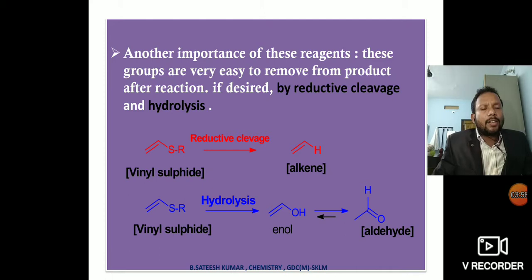See the hydrolysis process in vinyl sulfide. Vinyl sulfide undergoes hydrolysis to give enol. You know enol from the first chapter. Enol is an alkene alcohol. This enol is unstable, so it will convert into the stable form, an aldehyde, through keto-enol tautomerism.